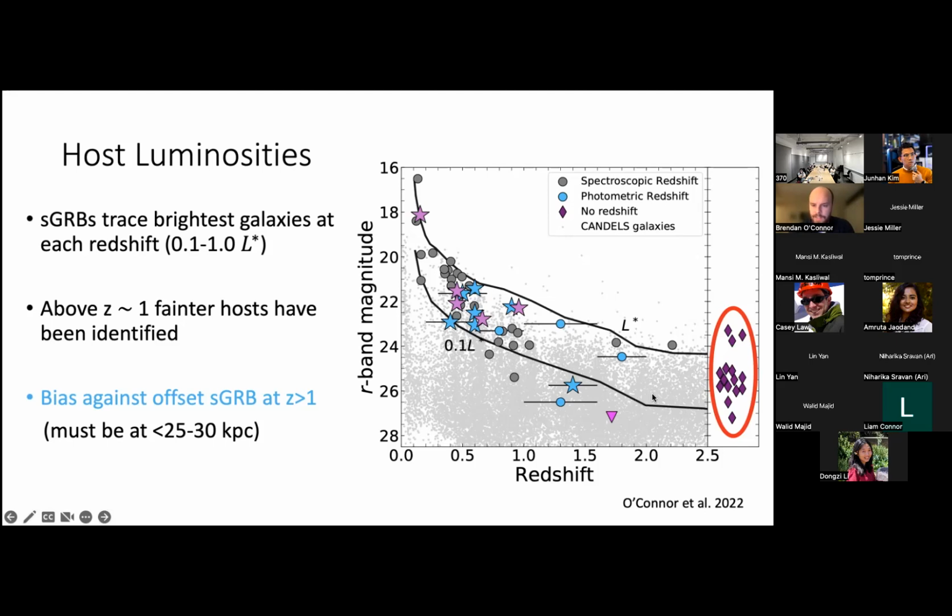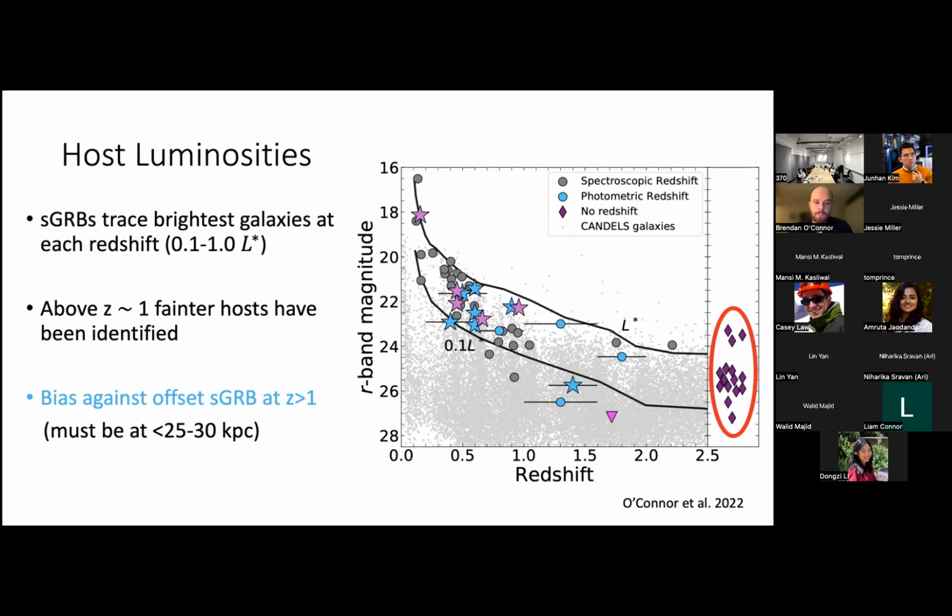And when we match them with these black lines, we see that they all have to sort of be above Z of 1. So these are possibly a high redshift sample of short GRBs, which is just not identified based on the way we compute galaxy association. And in fact, when we look at these magnitudes and we say, okay, if we have a 24.5 magnitude galaxy, at what distance from the GRB are we no longer going to be able to say that it's the host galaxy, despite the fact that it might actually be the host galaxy?